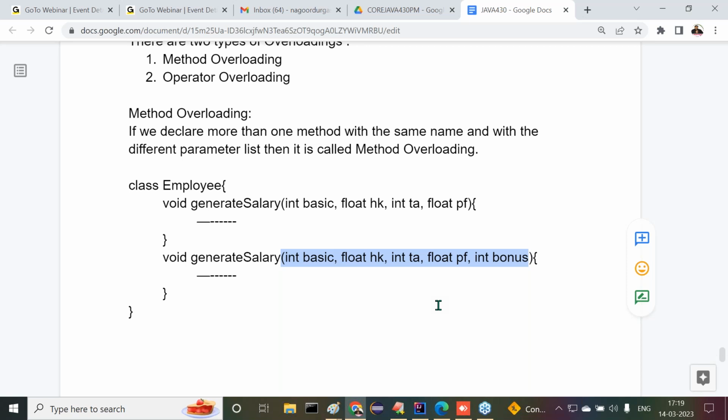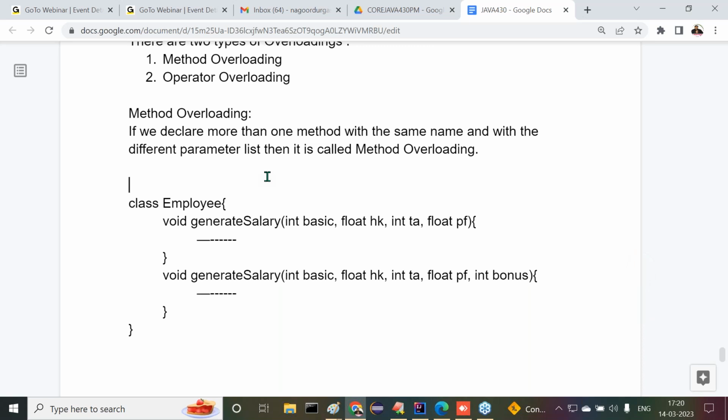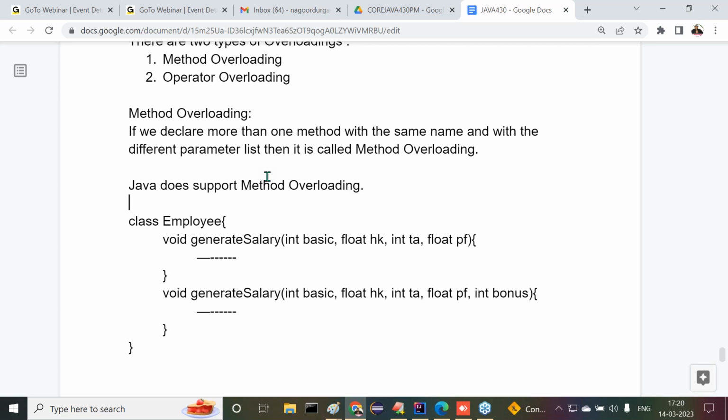That's why this total thing is called method overloading. This is an example I'm telling. Java does support method overloading. Just a simple example I'm telling here.